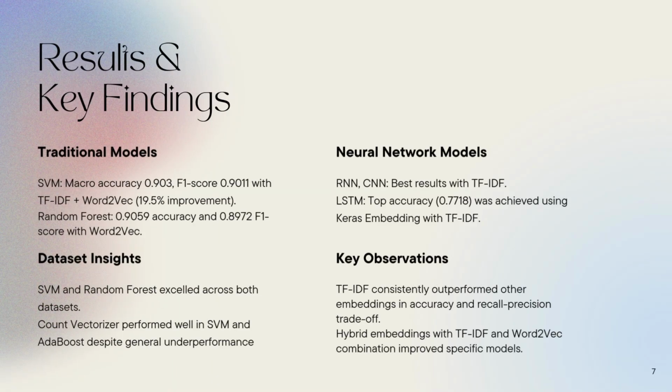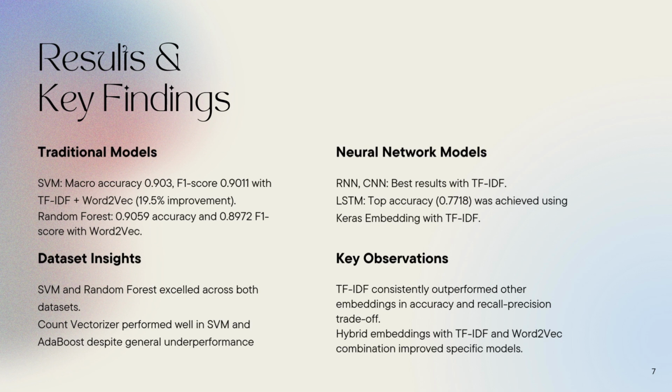For the results, we categorized findings based on the models. Traditional models such as logistic regression, naive Bayes, and ensemble methods like random forest and XGBoost performed reliably with TF-IDF and count vectorizer. In particular, combining TF-IDF with Word2Vec enhanced performance in specific cases. For example, SVM achieved the highest macro accuracy and F1 score with a hybrid approach using Word2Vec and TF-IDF, scoring 0.903 and 0.9011, respectively. This marked a weighted improvement of approximately 19.5% compared to TF-IDF alone.